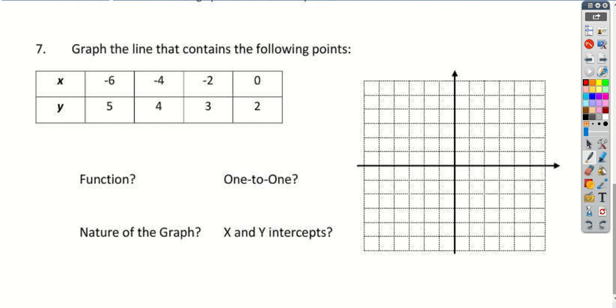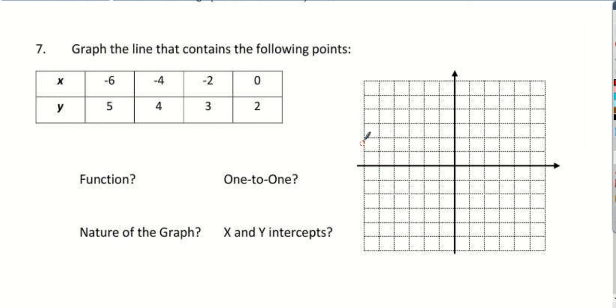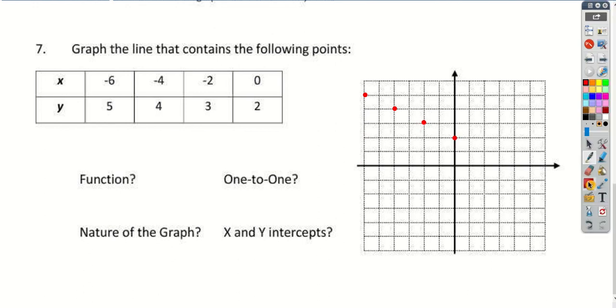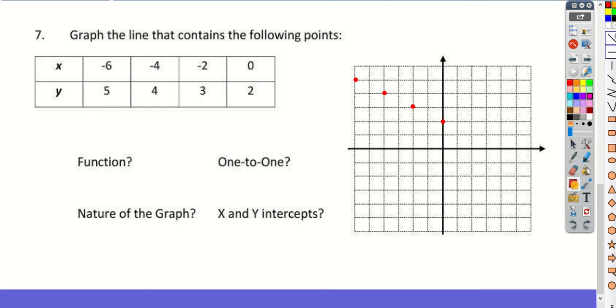All right, so graph the line that contains the following points. So we got -6, 5, then 2, 3, 4, 5, 6, 1, 2, 3. So we got that point right here. We got -4, 4, -2, 3, 0, 2, and you can see we're going to get this line right here. And so we're going to fill this information in for ourselves.